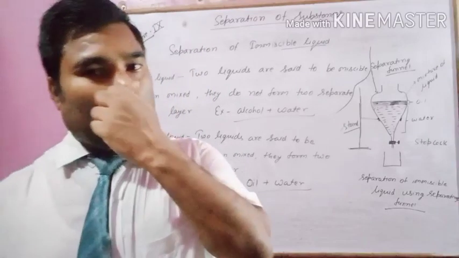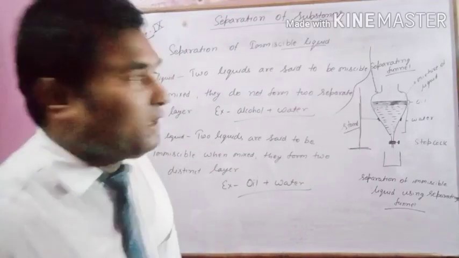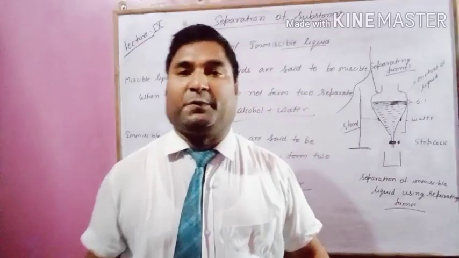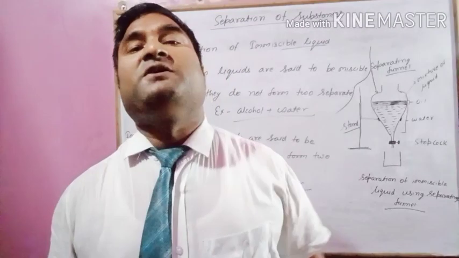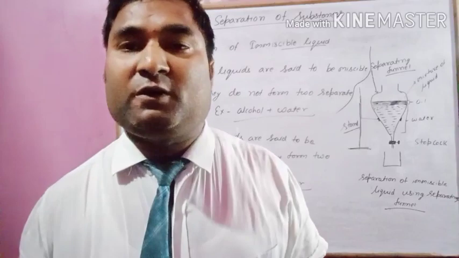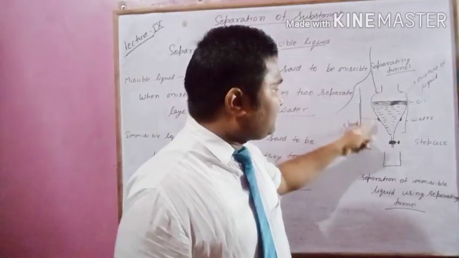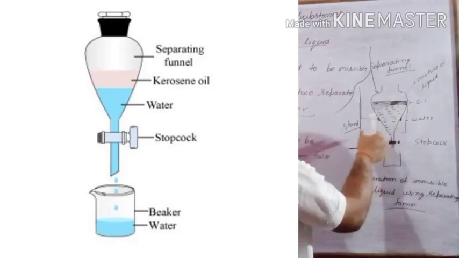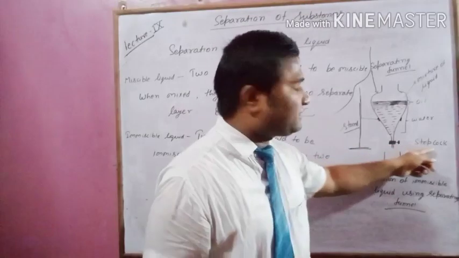So you know what is miscible liquid, you know what is immiscible liquid. Now we will come to the term separation of immiscible liquid. How can we separate immiscible liquid? For this we have an equipment called separating funnel. This is the structure of the separating funnel. This separating funnel is placed on a stand, and this is the stopcock.